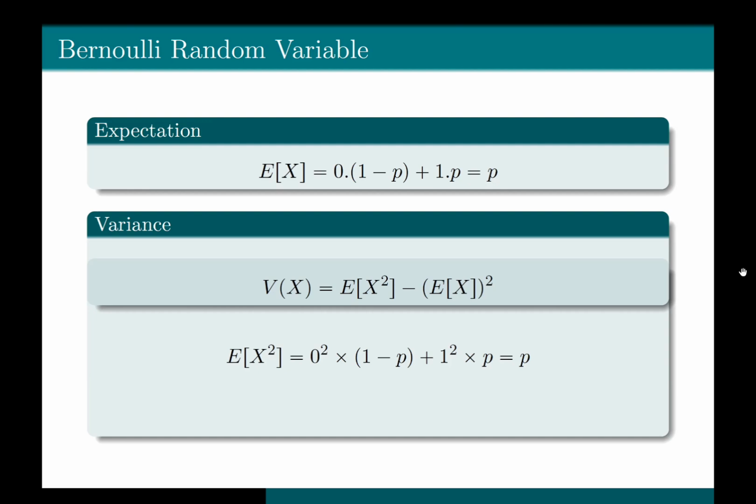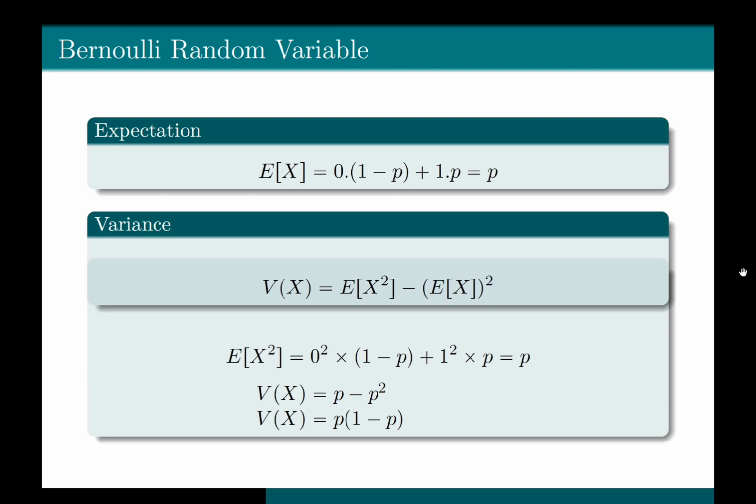We have the value of the expectation of x squared, and we have the value of the expectation of x. Therefore, the variance of x would be equal to p minus the expectation of x squared, where the expectation of x is equal to p. So we get variance equal to p minus p squared. You factor out p and you get that the variance of a Bernoulli random variable is p times 1 minus p. Now, the standard deviation of a random variable is defined as the square root of the variance, and it's a practice question for you all to find the standard deviation of a Bernoulli random variable.